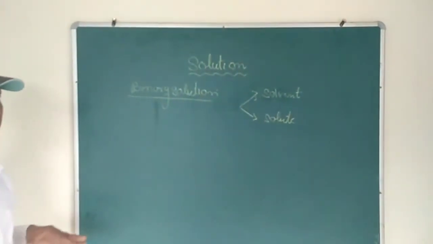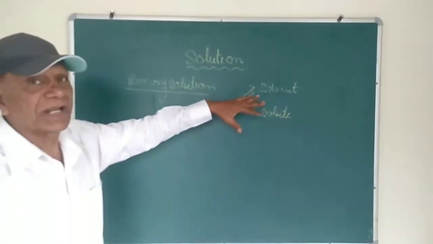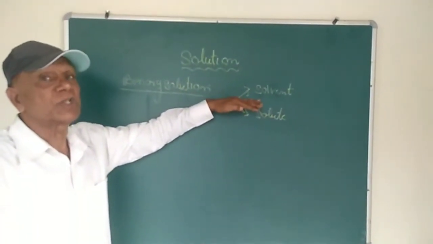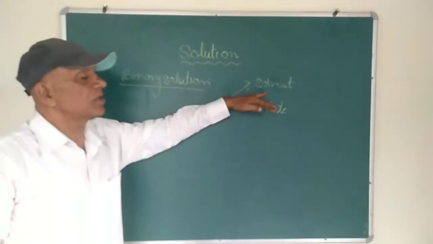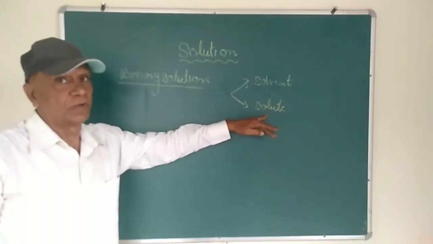The solvent is the component which is in larger amount, and the other component is known as the solute.